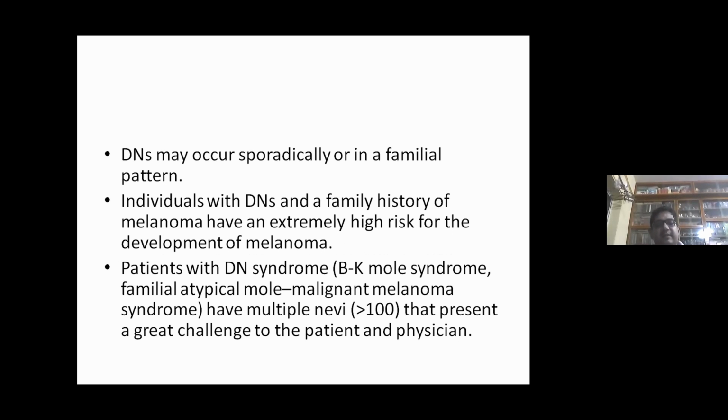Next come dysplastic nevi. They may occur sporadically or in a familial pattern. Individuals with dysplastic nevi and a family history of melanoma have an extremely high risk for the development of melanoma. Patients with dysplastic nevus syndromes, like BK mole syndrome and familial atypical mole melanoma syndrome, have multiple nevi, more than 100, present on the body, and it is a great challenge to the patient and physician to have them treated.